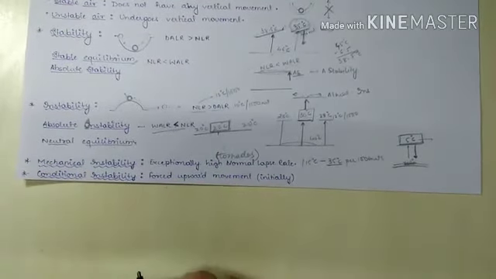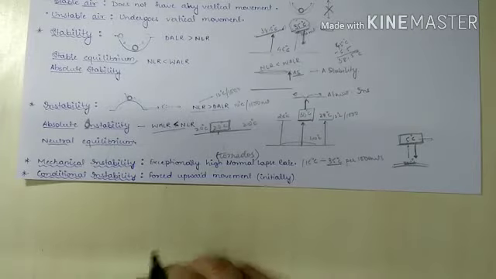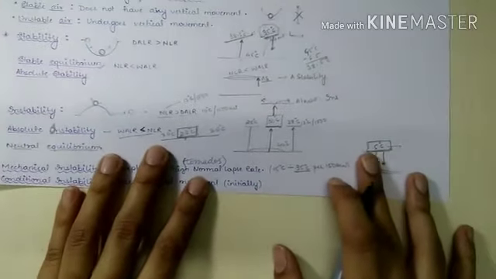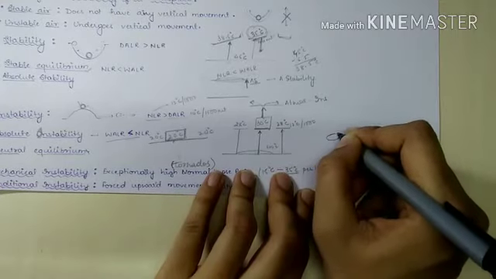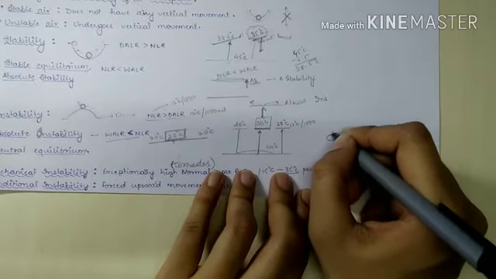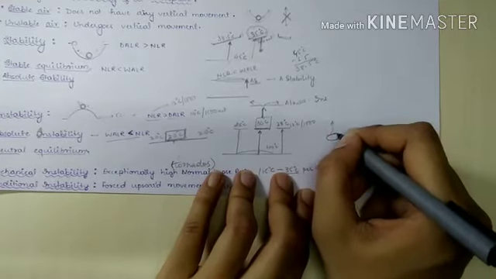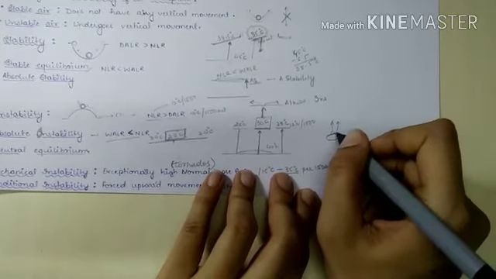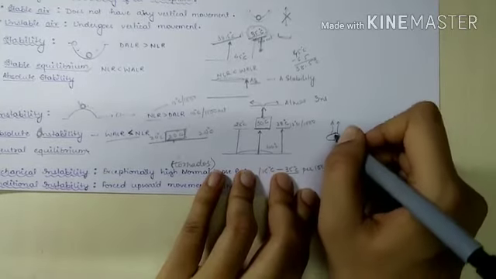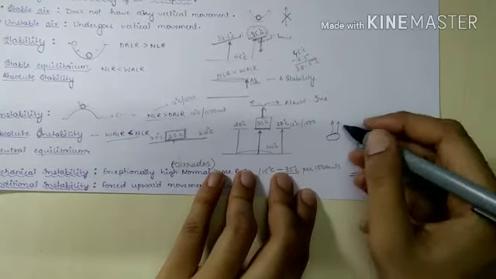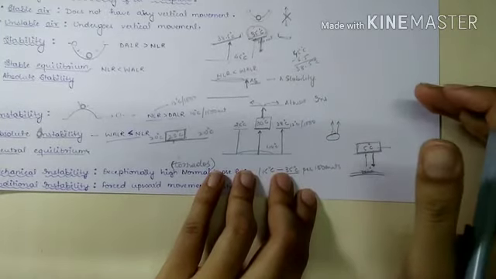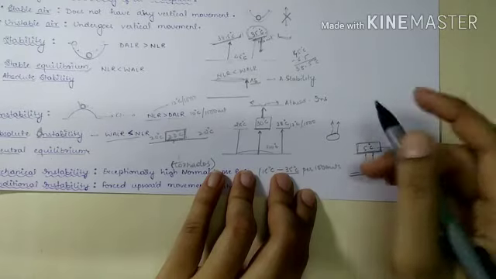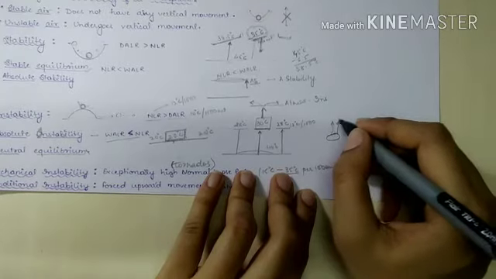Next we have conditional instability. In conditional instability, an air mass is forced to rise up. Initially it is forced to rise up, so it cools at the dry adiabatic lapse rate.